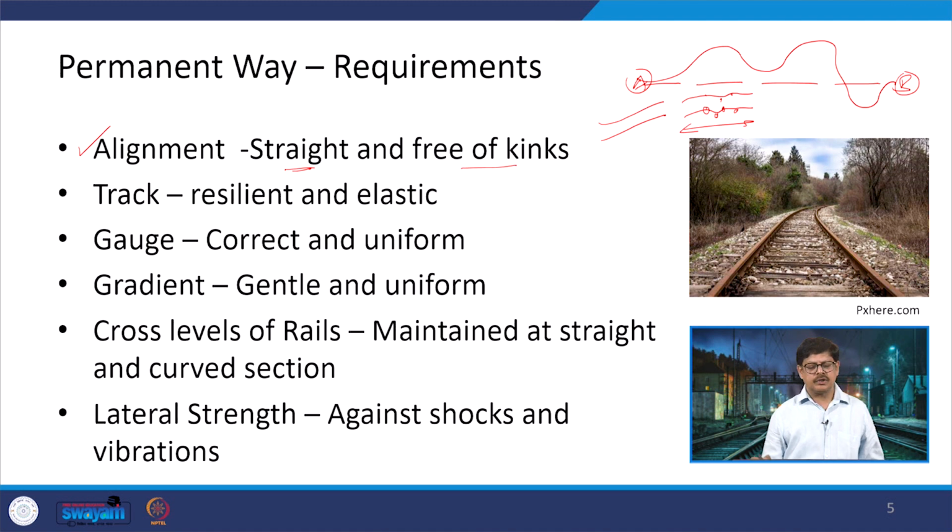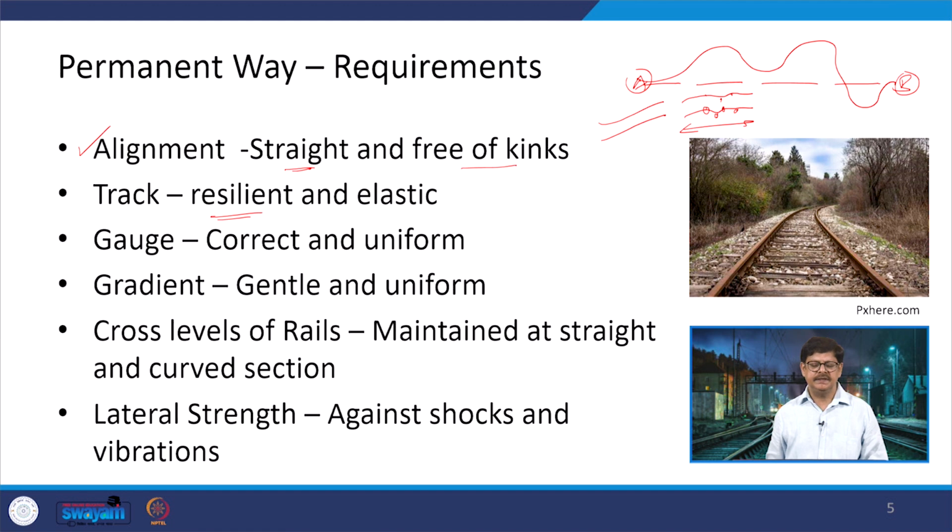Then another thing is the combination of the various components, the rail, sleeper, fastenings, ballast, etc. That whole track should be resilient in nature. It should be able to take up the loads which come from the top. There are locomotives, and we did talk about the traction or hauling capacity of a locomotive, roughly around 40 tons in the case of broad gauge, and then it has a number of wagons. So, it may come out to be 1000 tons of load coming from the top on the rails. The track should be able to take up all those loads.